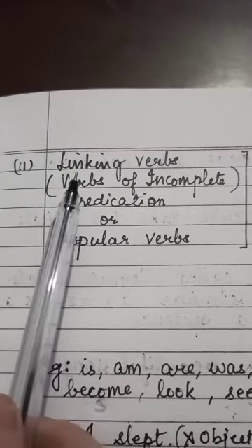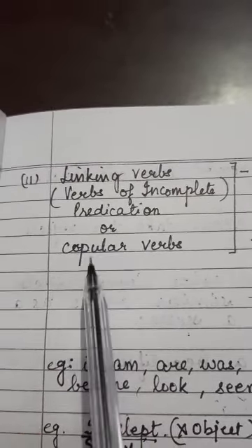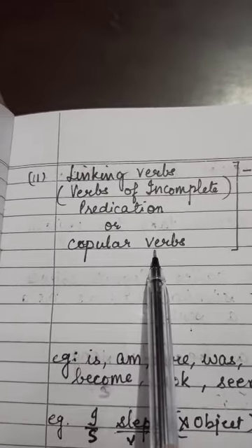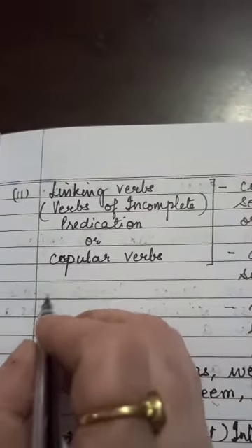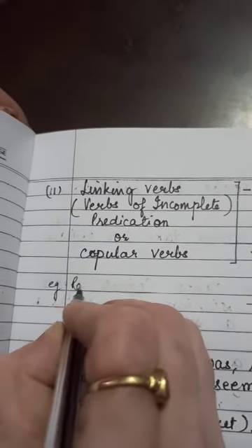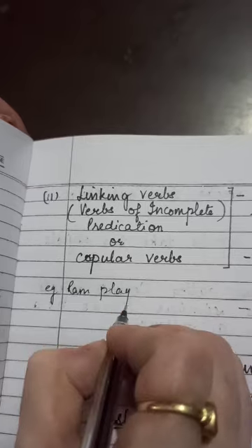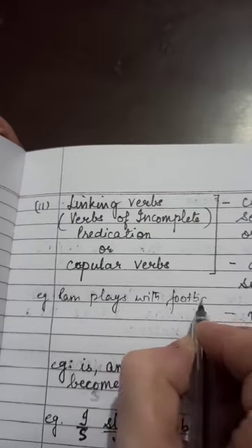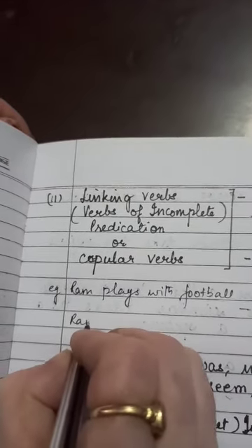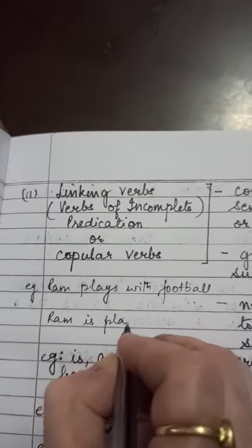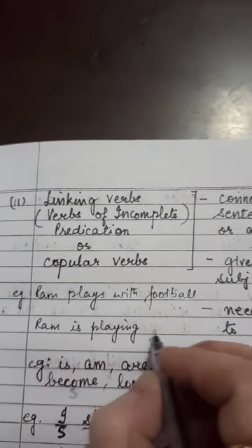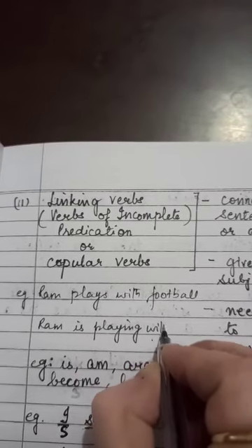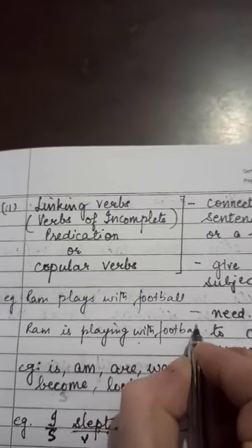Now let's discuss linking verbs. What are linking verbs? Linking verbs are also called verbs of incomplete predication. Okay? And they can also be called copular verbs. Now I'll give you an example. First of all, Ram plays with football. Okay, this is a sentence. Ram is playing with football. Okay, take these sentences.